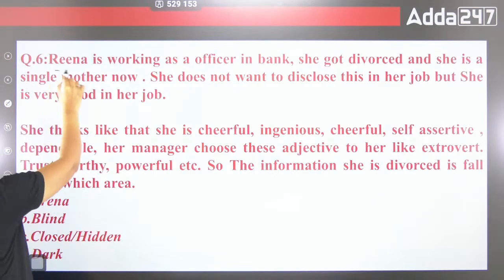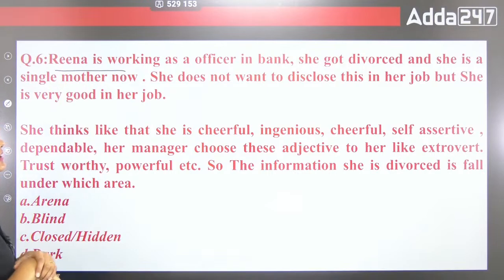Okay? Reena is working as an officer in a bank. She got divorced and she is a single mother now. She does not want to disclose this in her job. But she is very good in her job. She thinks like that. She is cheerful, ingenious, very dependable. Her manager chose adjectives for her like extraordinary, trustworthy and all that. So the information that she is divorced falls under which area? That is arena, blind, closed or dark.